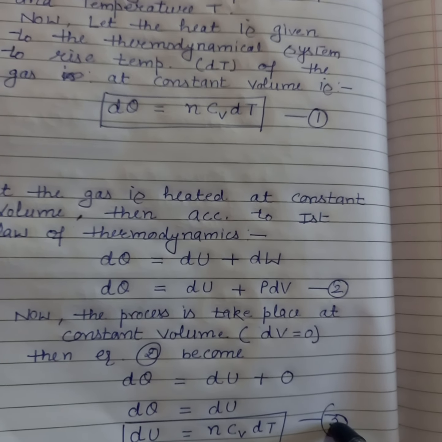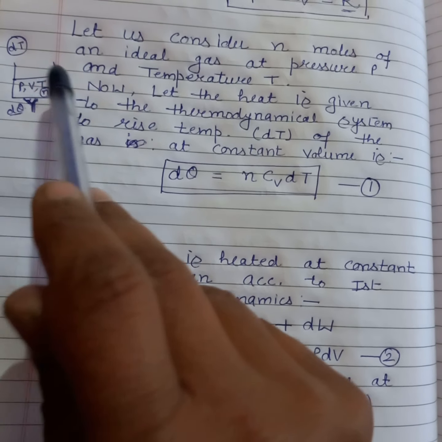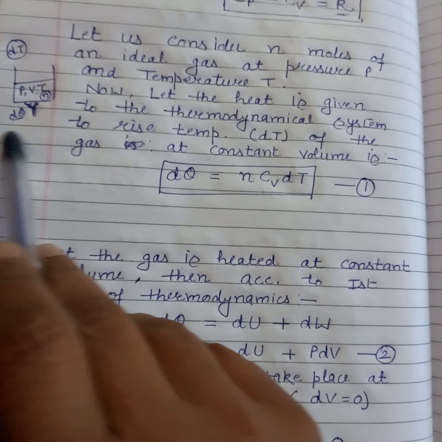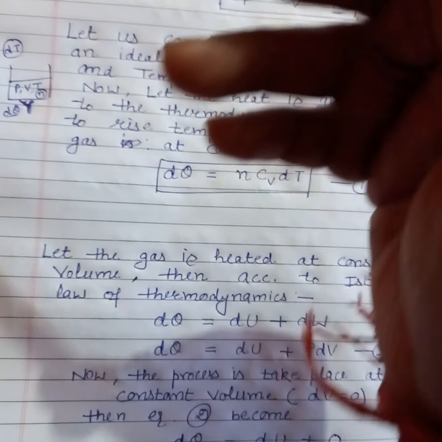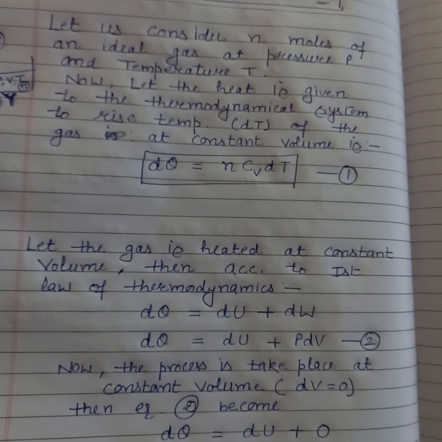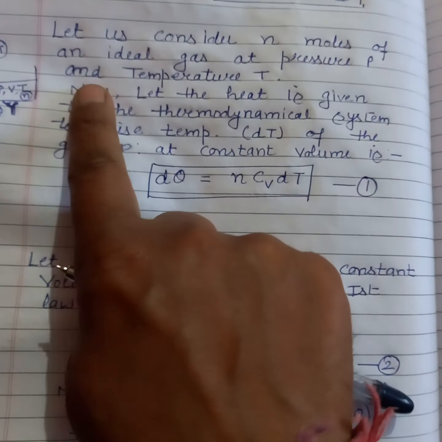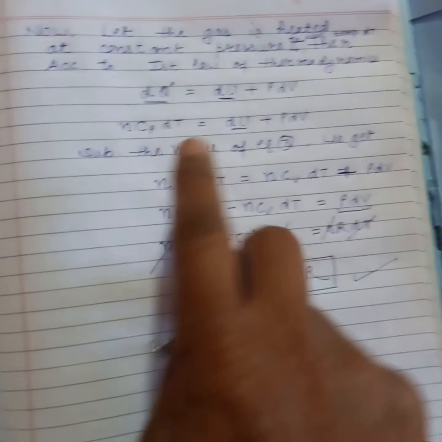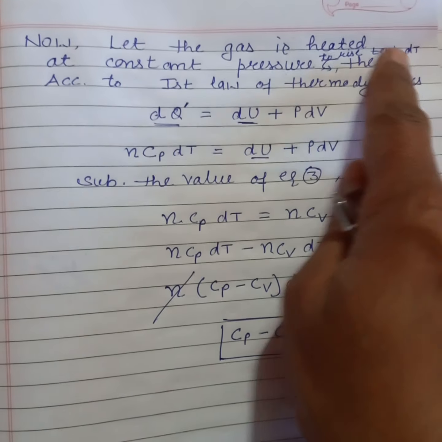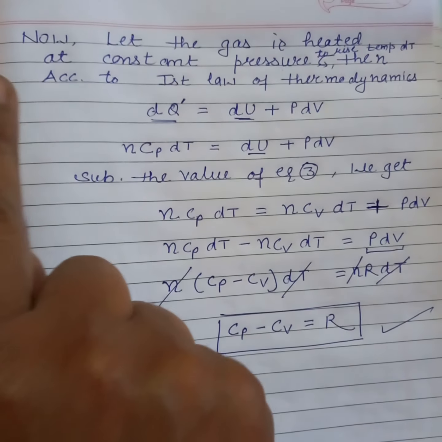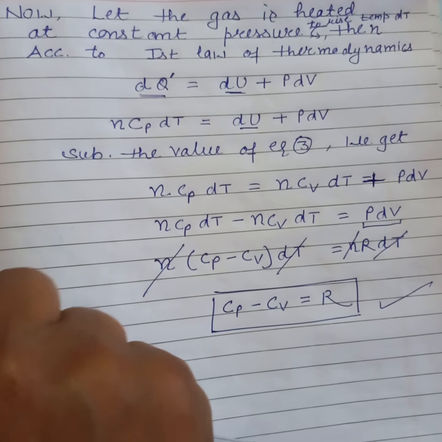This is equation number 3. Now the same gas you take and heat to raise the temperature by dT at constant pressure. At constant pressure, volume is not constant, so some heat is needed for the change in volume also. So you have to provide more heat than in the previous case to raise the temperature by dT. I have already discussed this earlier. The heat required is more because you are increasing its internal energy and its volume is also changed.